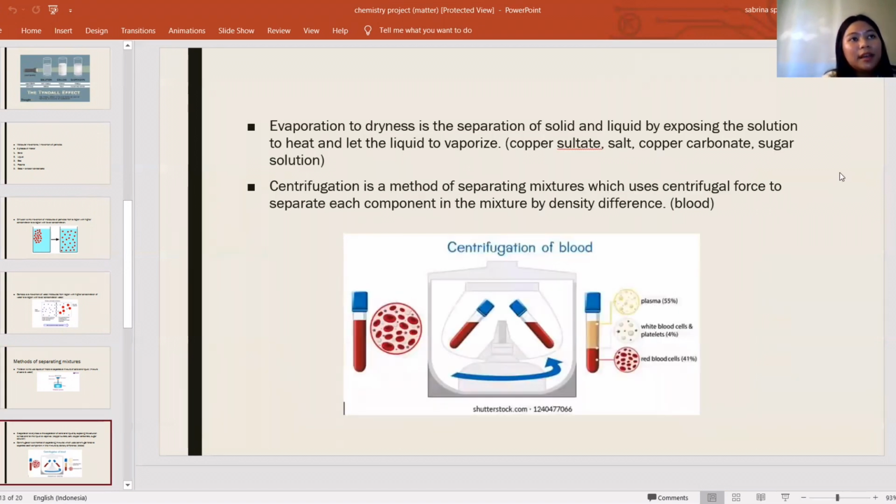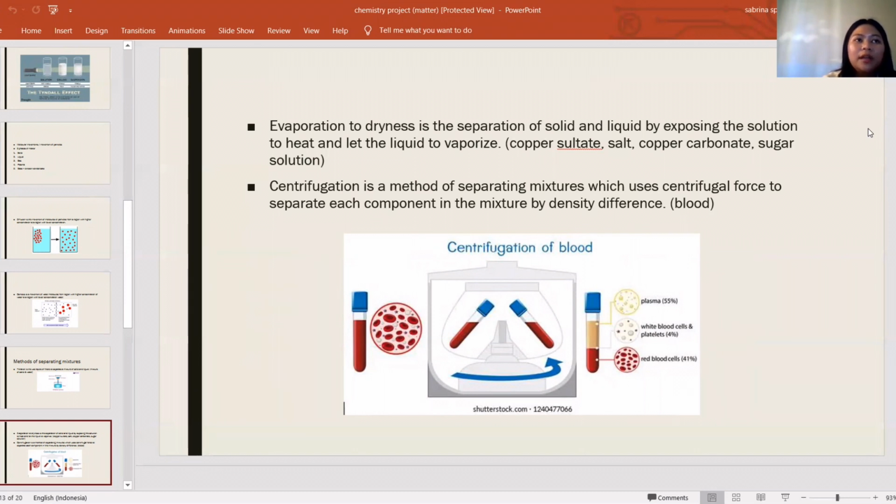Next, there is evaporation to dryness. Evaporation to dryness is the separation of solid and liquid by exposing the solution to heat and letting the liquid vaporize. The examples are copper sulfate, salt, copper carbonate, and sugar solution.